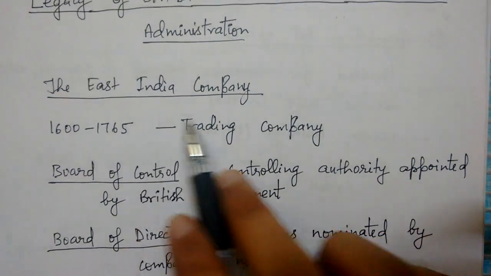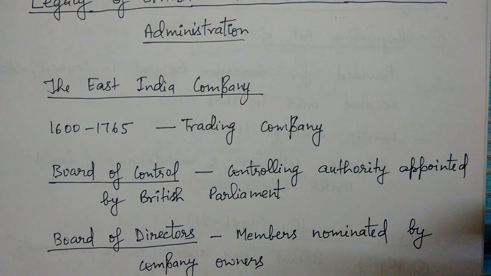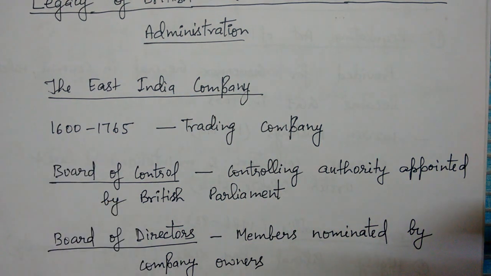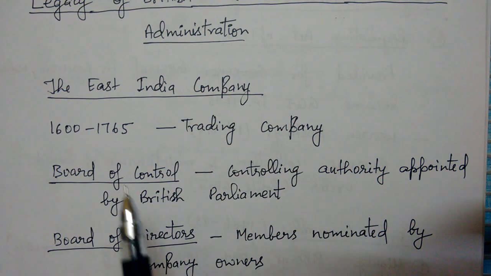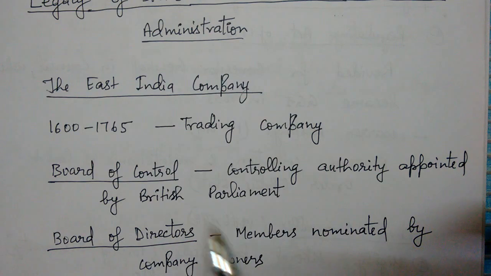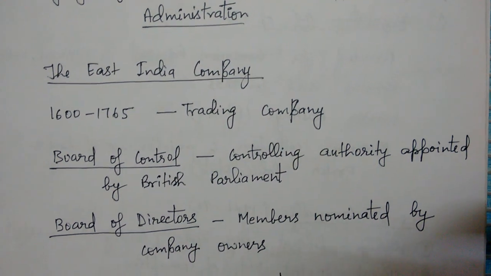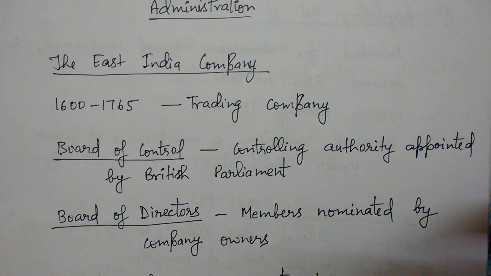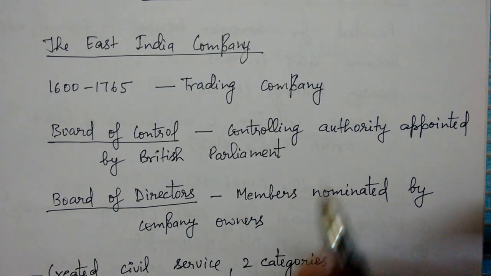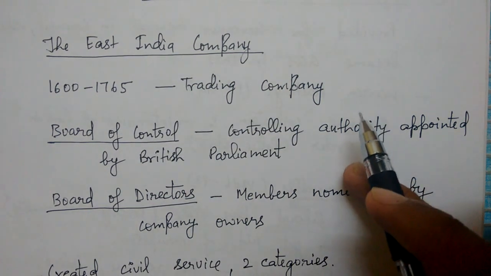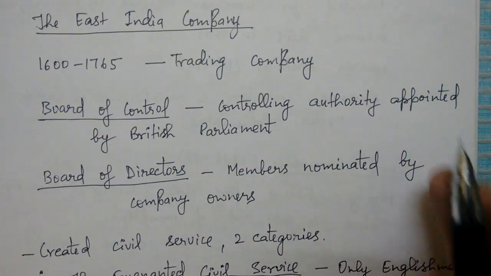So you should know about the East India Company. This was a trading company which came to India in 1600. It was given a charter by the English monarchs, that you have the monopoly to trade with the east of England. And then they were a trading company only, but by 1765 they became politically strong and they attacked Bengal and annexed it, and after that they got Diwani rights, that is revenue collection rights, and then they became a political force also in our country. So all of that is part of history. You should read it from there.